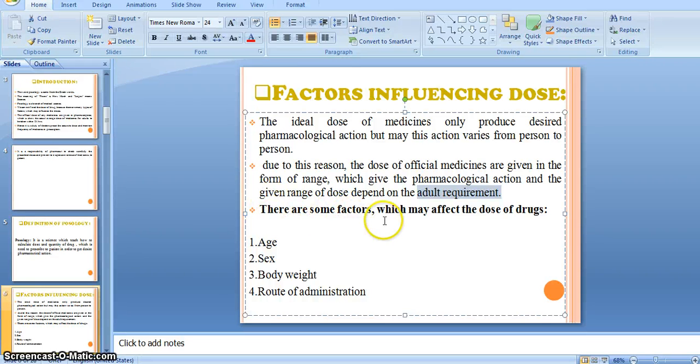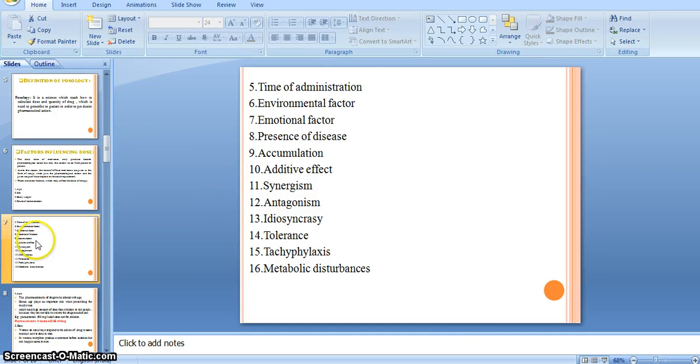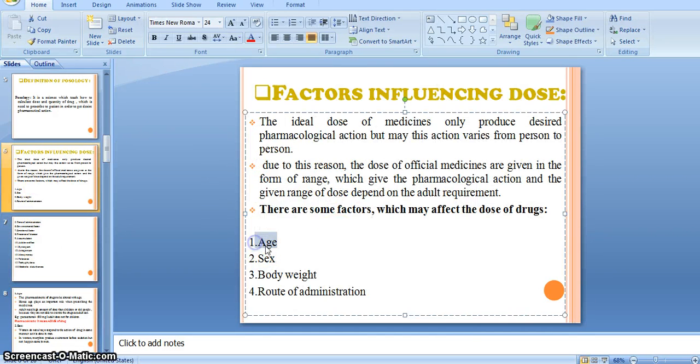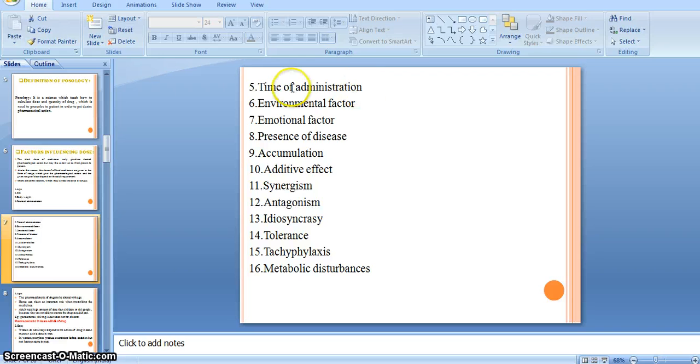So there are some factors which may affect the dose of a drug. There are 16 kinds of factors which generally affect the dose: age, sex, body weight, route of administration, time of administration, environmental factor, emotional factor, presence of disease, accumulation, additive effect, synergism, antagonism, idiosyncrasy, tolerance, tachyphylaxis, and metabolic disturbances.